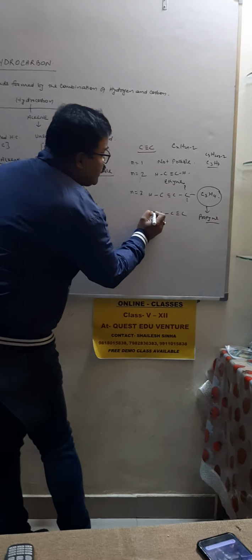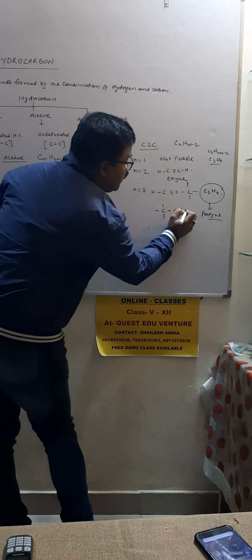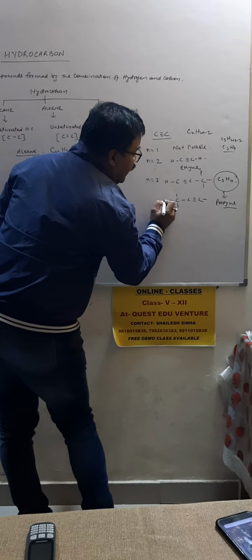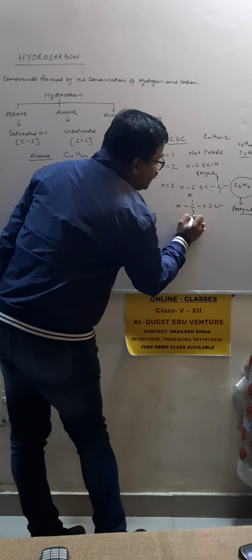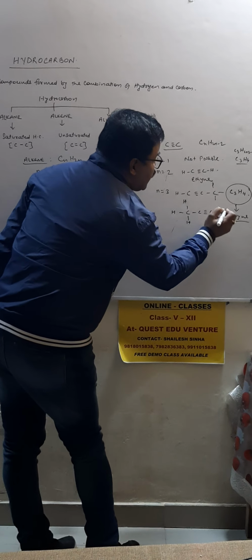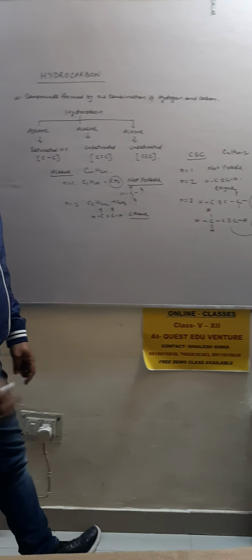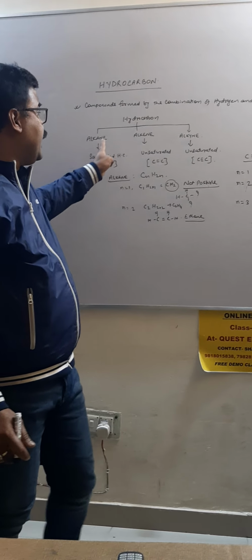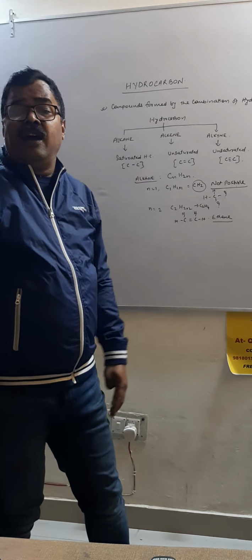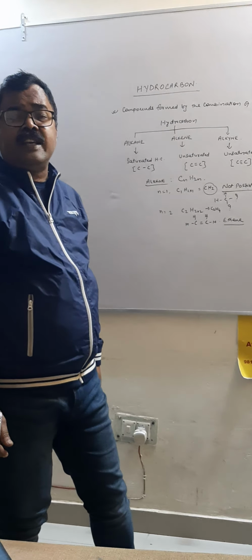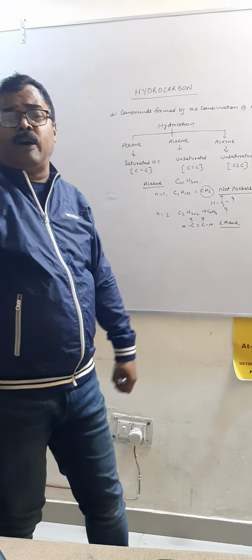Here it is. The same compound is being formed. One bond is free over here. H, H, H, H. Once again, this is also propyne. In this way, we have seen alkane, alkene, alkyne. In the next class, we will see the nomenclature of these compounds. That's it.